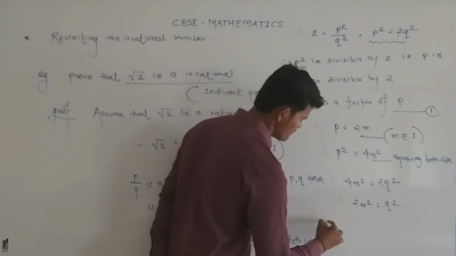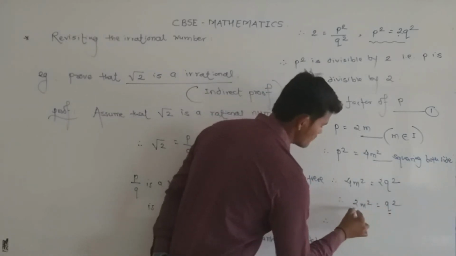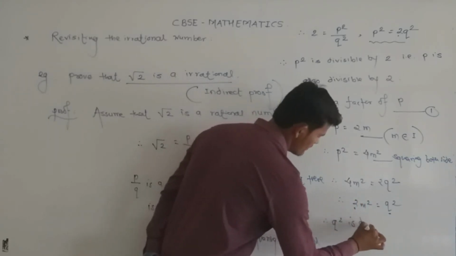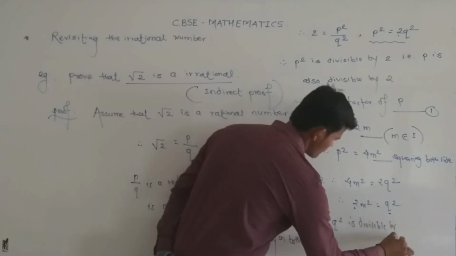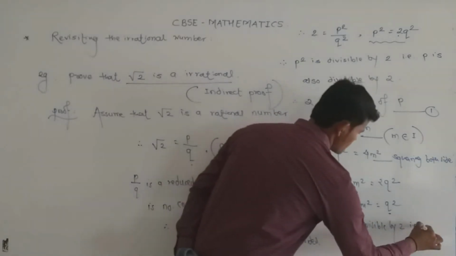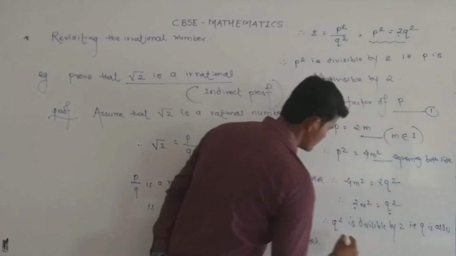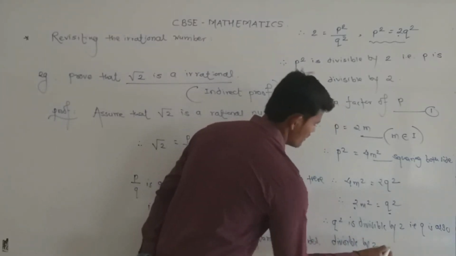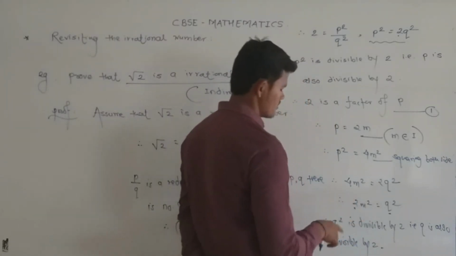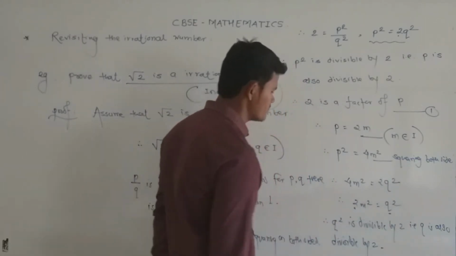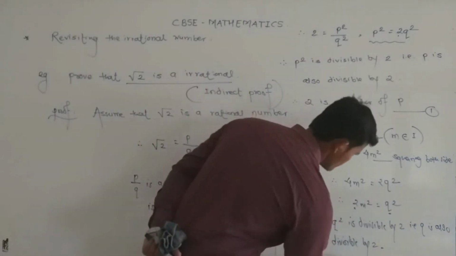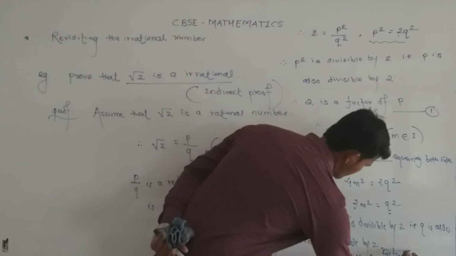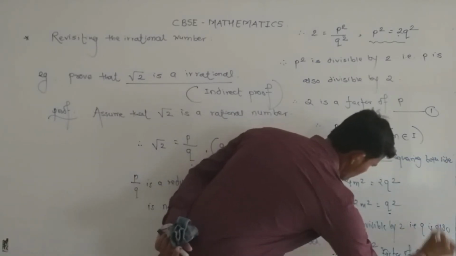Here also the value of q square is a multiple of 2. That means q square is divisible by 2. That means q is also divisible by 2. Therefore, 2 is also a common factor of q. So 2 is a factor of q. Equation 2.